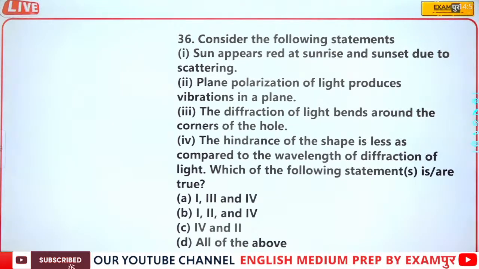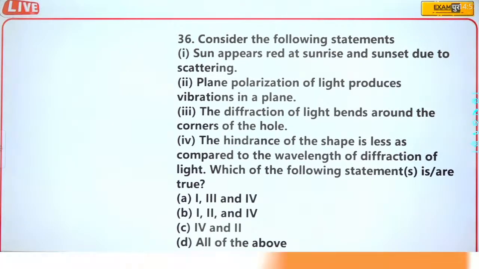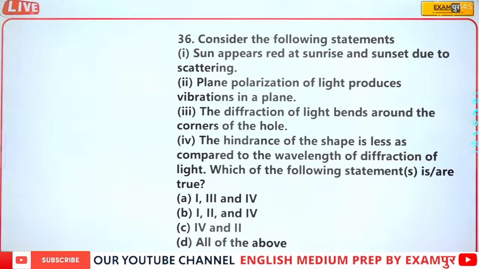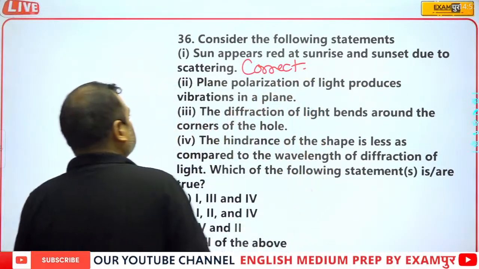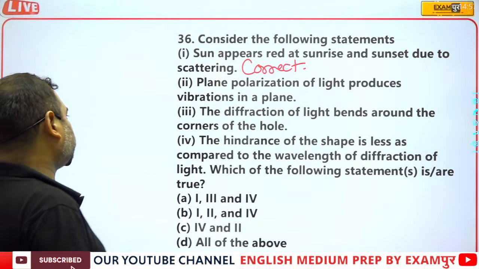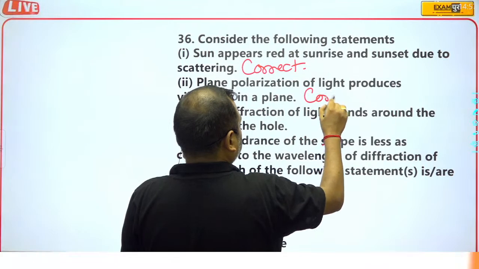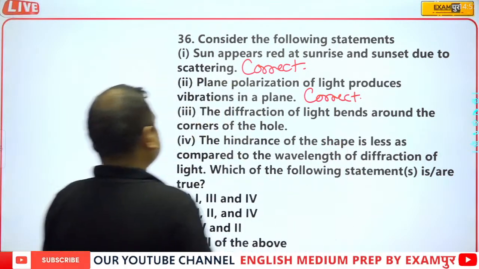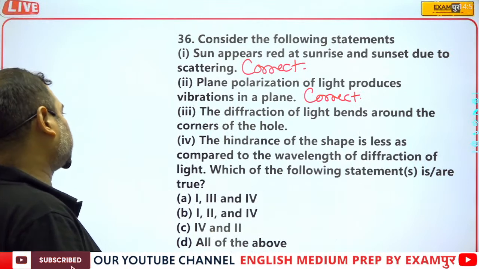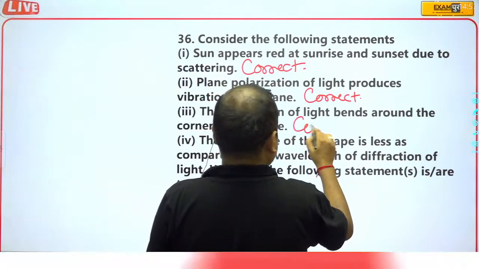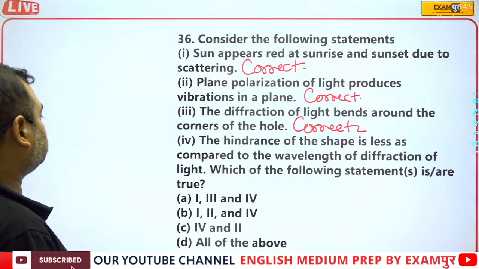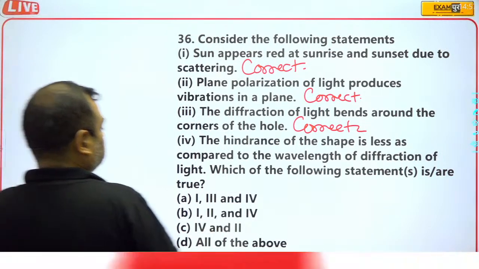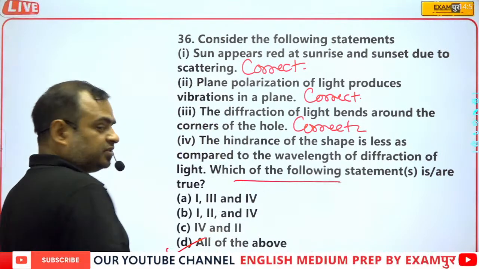Now, consider the following statements. Sun appears red at sunrise and sunset due to the scattering. Obviously correct. Plane polarization of light produces vibrations in a plane. Correct. The diffraction of light bends around the corners of the hole. Correct. The hindrance of the shape is less as compared to... Actually, this one is also correct. So here D part will be the correct answer.